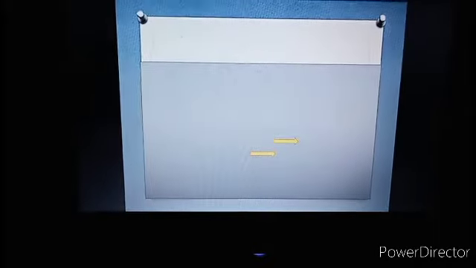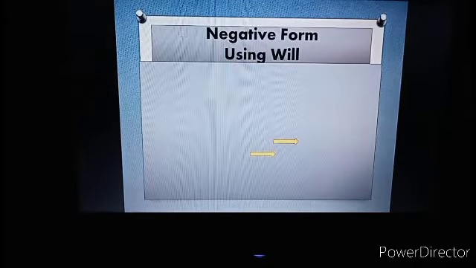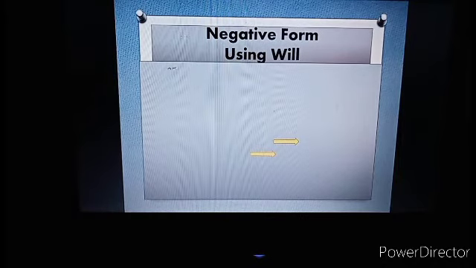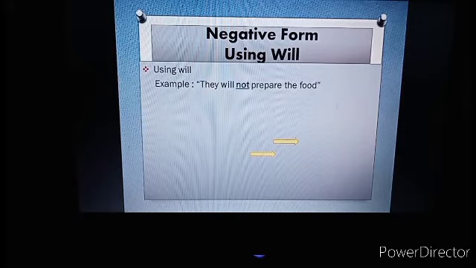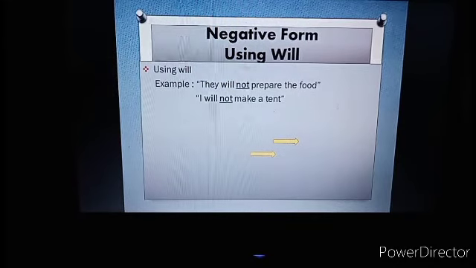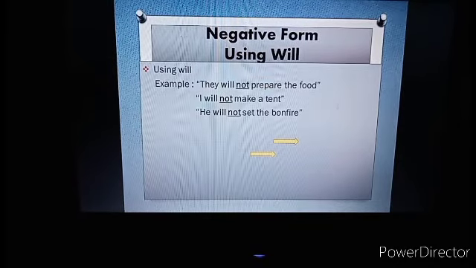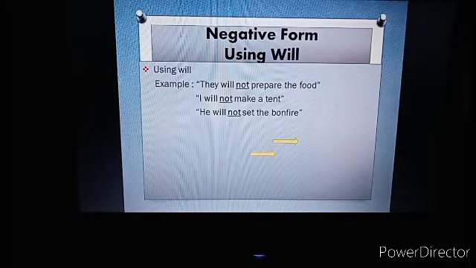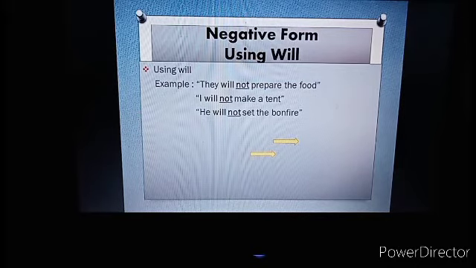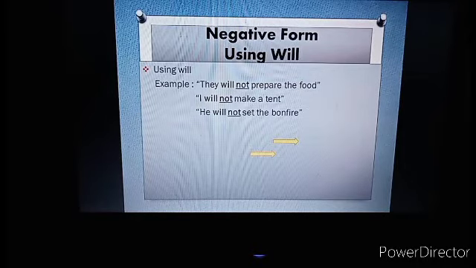Next, how about for negative form using will? The example, they will not prepare the food. I will not make a tent. He will not set the bonfire. Because negative, of course, we use not, without giving anything, only not. So it becomes will not. The sentence, they will not prepare the food.